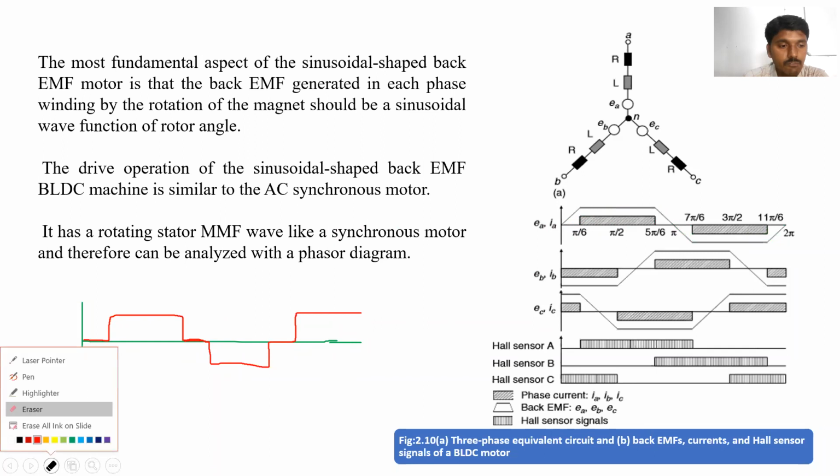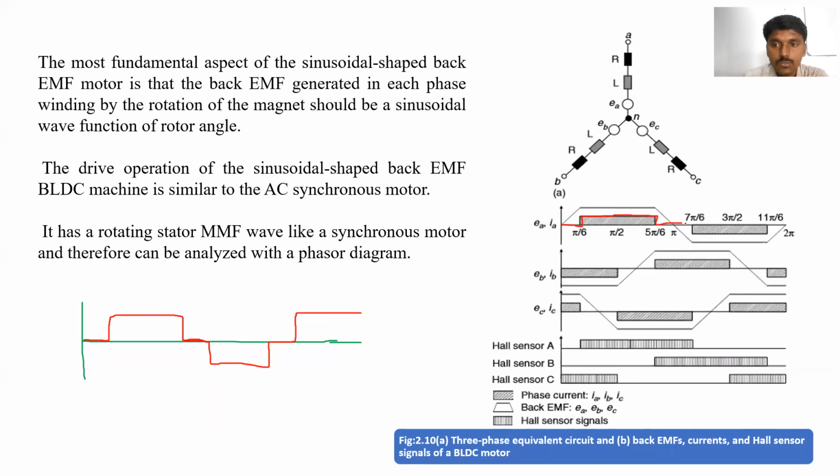We can see the current waveform here. So 0 and positive, and 0 and negative. This is the quasi square wave. The wave shape of this can be called a quasi square wave. So the EMF is a trapezoidal waveform and the current waveform is a quasi square wave.